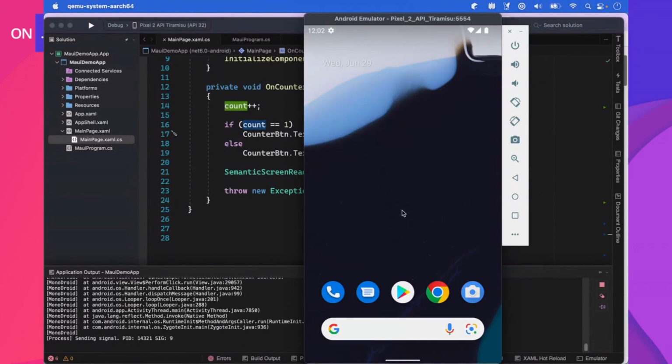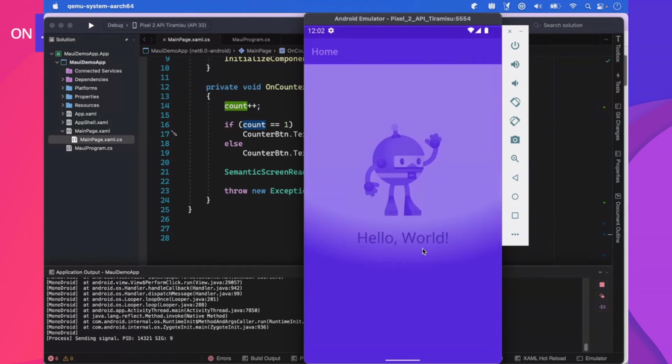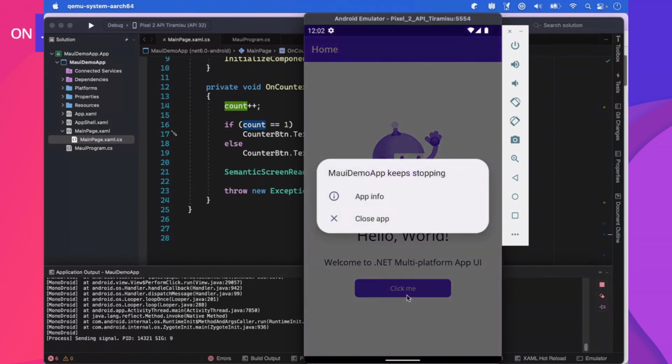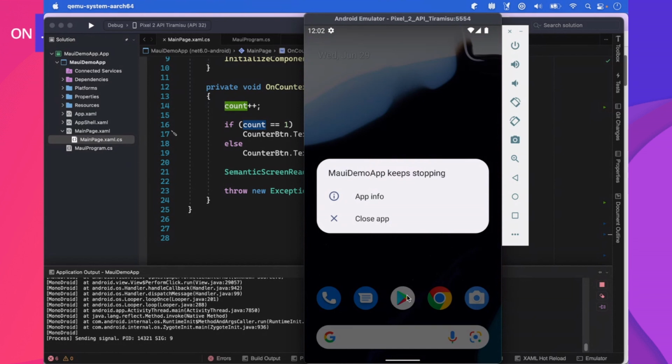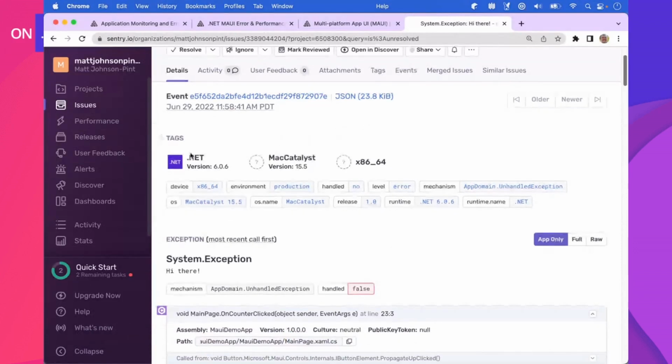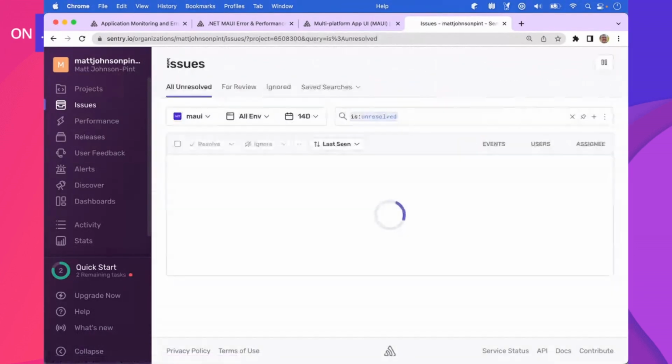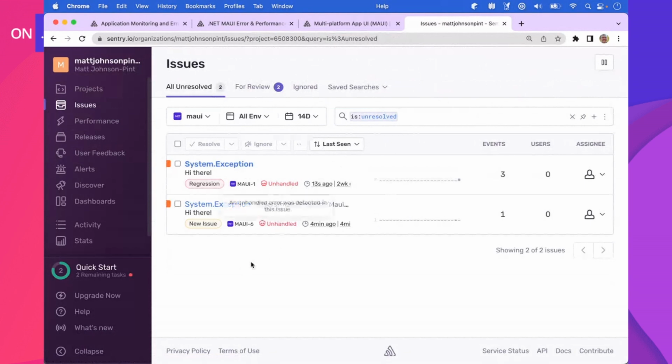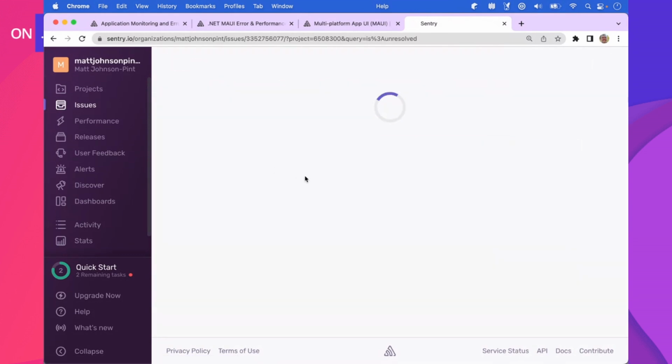So that's what's happening when your end user hits something in your app that's crashing. It just crashes. And then they get that. And that doesn't really help anything. So the point is, we come back over to here and look at our issues, and we should see some of these coming in. Now, this was actually marked as a regression because I've been using this project in Sentry before and raised this exception before, and I had marked it resolved. Well, it came back. So Sentry is saying, not only is it an exception, but it's a regression because it's something you've seen before.